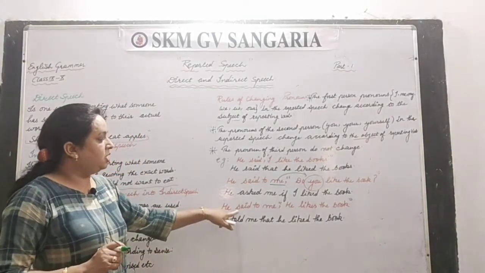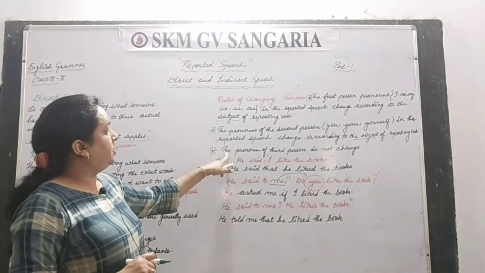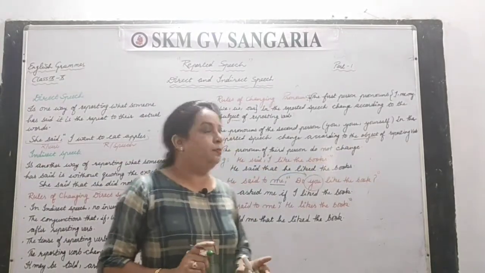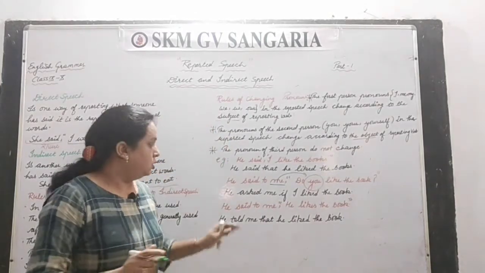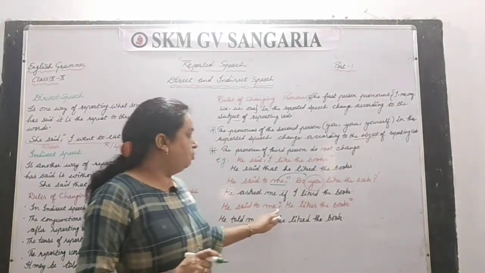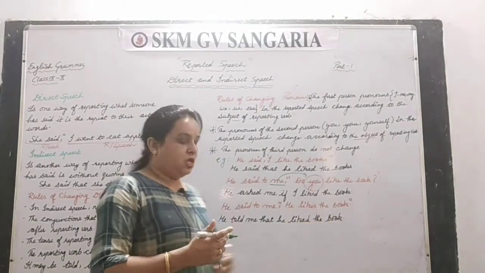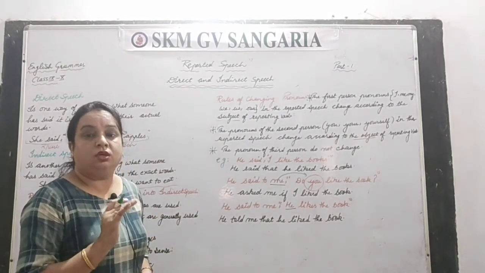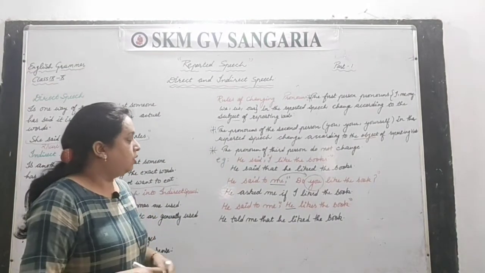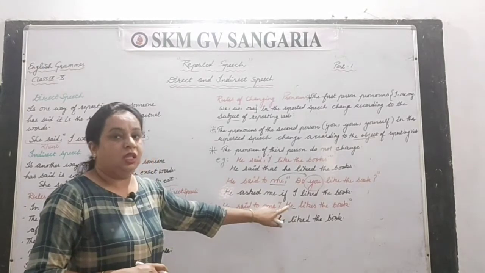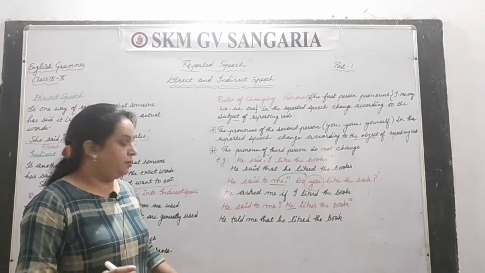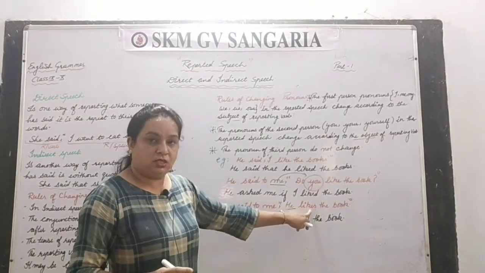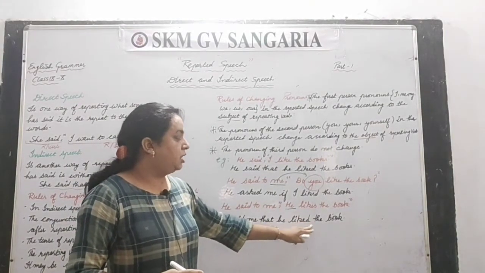Next one, the third rule we have to see, the pronouns of third person. The pronouns of third person do not change. So see the example, he said to me, he likes the book. What you have noticed here, this is what? Pronoun of third person, he, she, it. So what happened here? This does not change, that will remain the same. He told me that he likes changes into past tense. So that is liked the book.